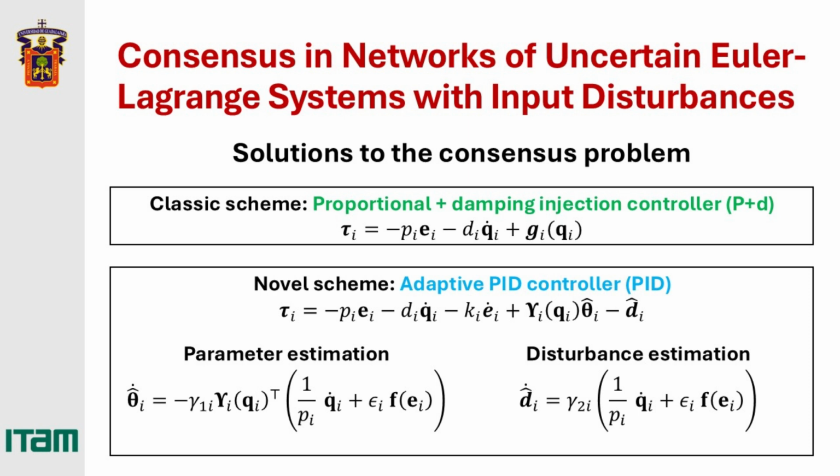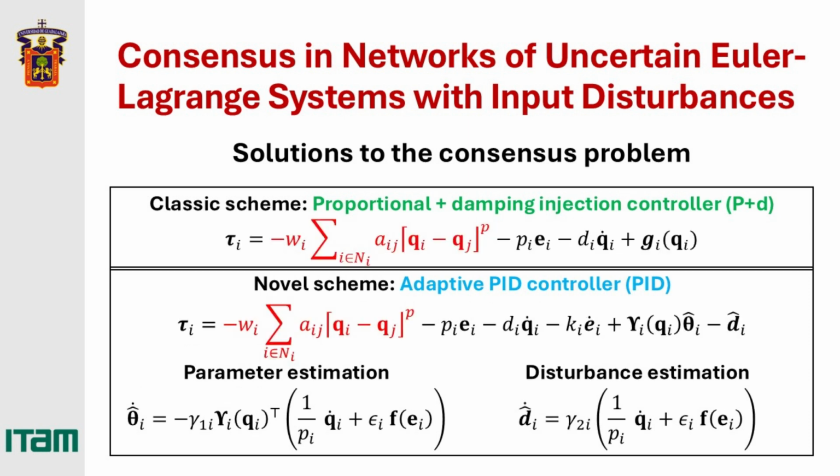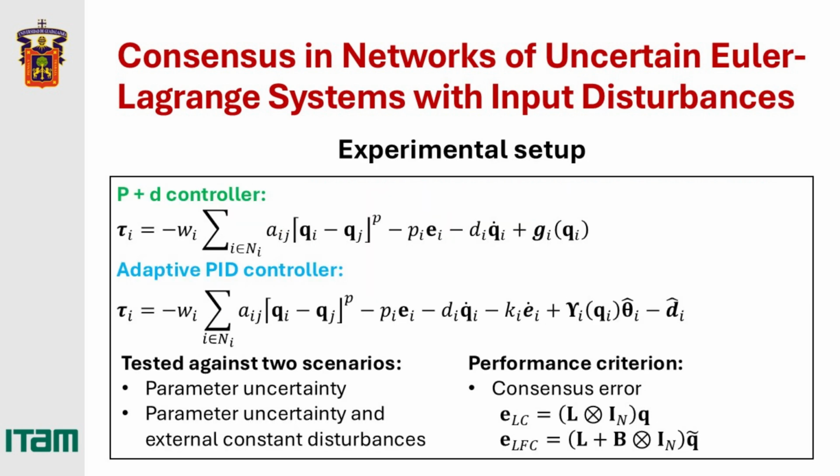Also, this controller introduces a dynamic disturbance rejection term that can deal with unknown constant disturbances. Moreover, it is possible to include a component with high gain close to the origin. This term is beneficial for dealing with friction in practical scenarios. Now, we present a comparison between these controllers.